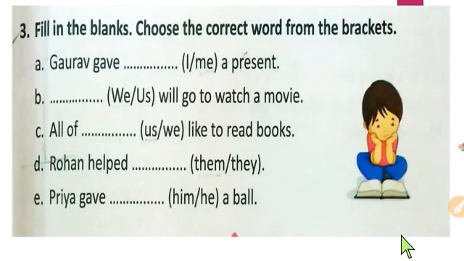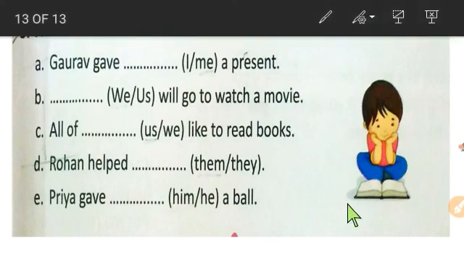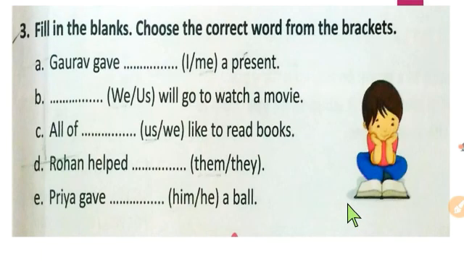See the next question. Fill in the blanks. Choose the correct word from the bracket. Here you can see in the bracket some words are given. Gaurav gave dash a present. You choose the correct word from the bracket. Here after a verb we always write an object pronoun. So what do we write here? Me. Okay. So the answer is me. Gaurav gave me a present.